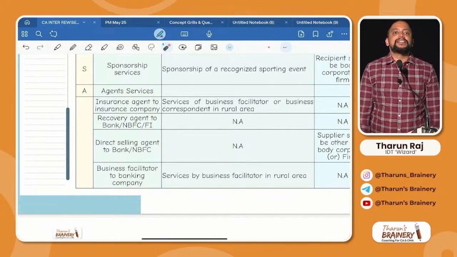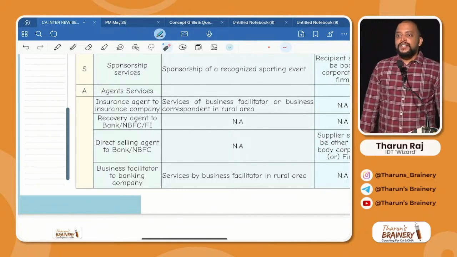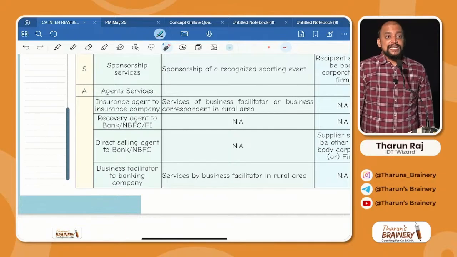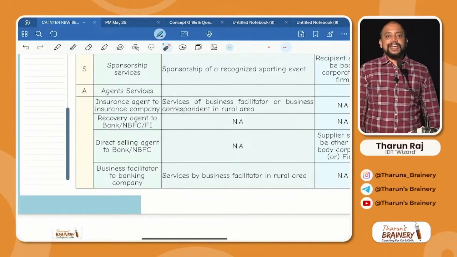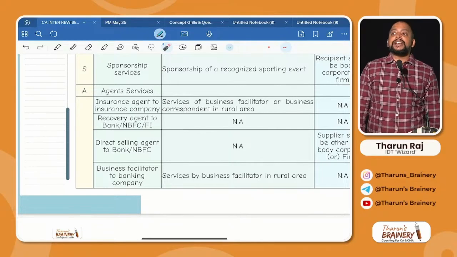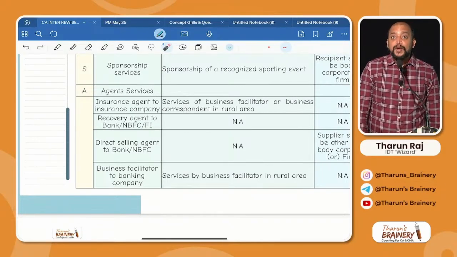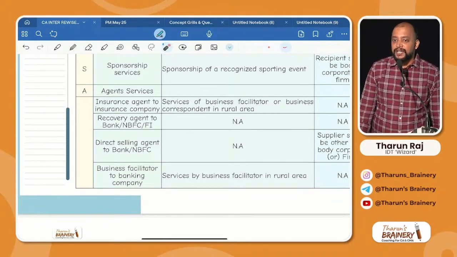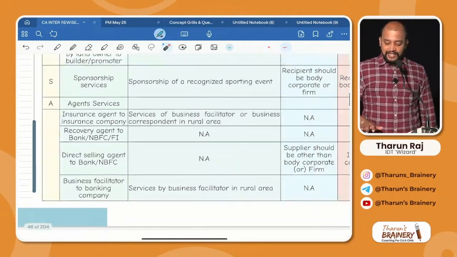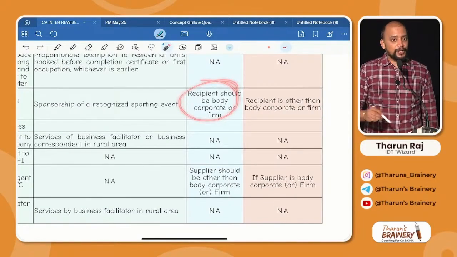Then sponsorship. For sponsorship, did we discuss any exemption yesterday? Yes, what is that? Sponsorship money collected by a recognized sports body is exempted. Very good. In other cases, it will be taxable. And what is the condition for RCM? This also I told you. Recipient should be a body corporate or firm. Then only it will be RCM. Otherwise, it will be FCM.